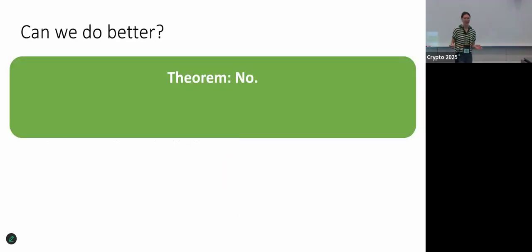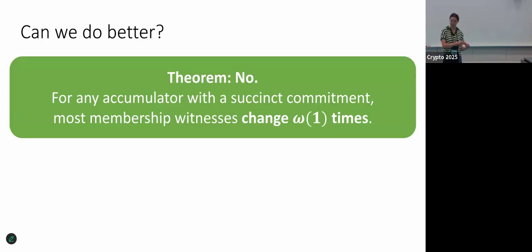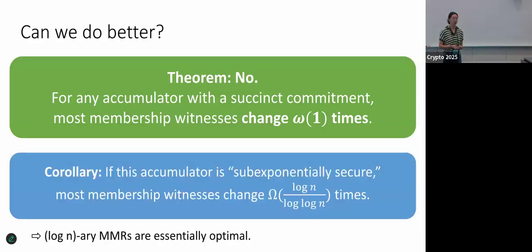And so the question that we answer in this paper is exactly that, and we prove that in fact you cannot do any better than the Merkle mountain range. If you want a succinct commitment, most membership witnesses need to change a super constant number of times. Okay. And as stated, this isn't yet tight with Merkle mountain ranges, which achieve log n over log n. But we strengthen this result to show that for accumulators that satisfy a natural notion of sub-exponential security, which Merkle mountain ranges do, then most membership witnesses must change log n over log n times. And so this shows that log n array Merkle mountain ranges are essentially optimal.